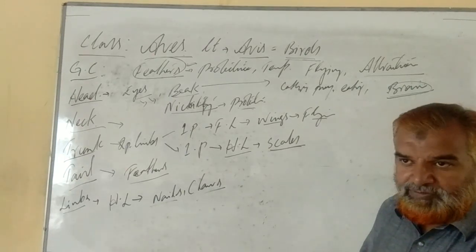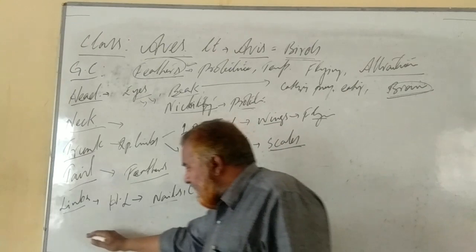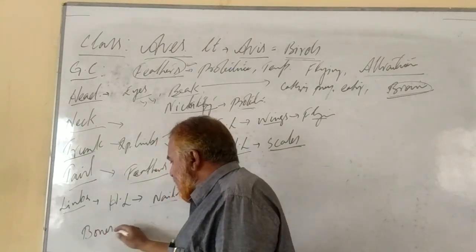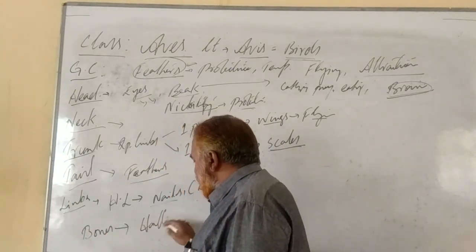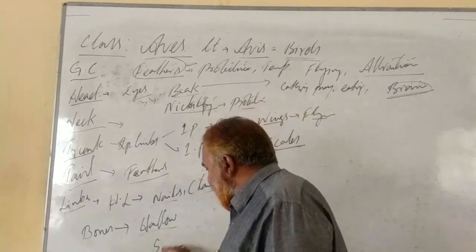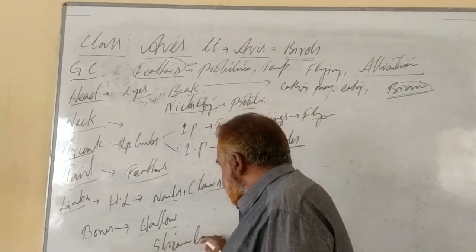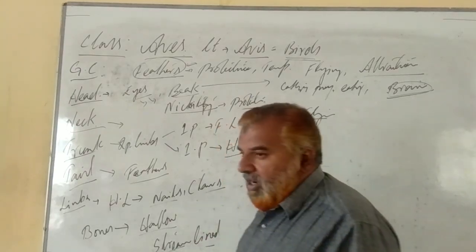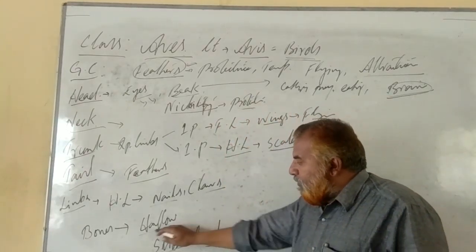Apart from this, the bones. The bones are hollow. How is the body? The body is streamlined, boat shaped. A streamlined body helps in flying, or what we call a boat shaped body. So the bones are hollow.